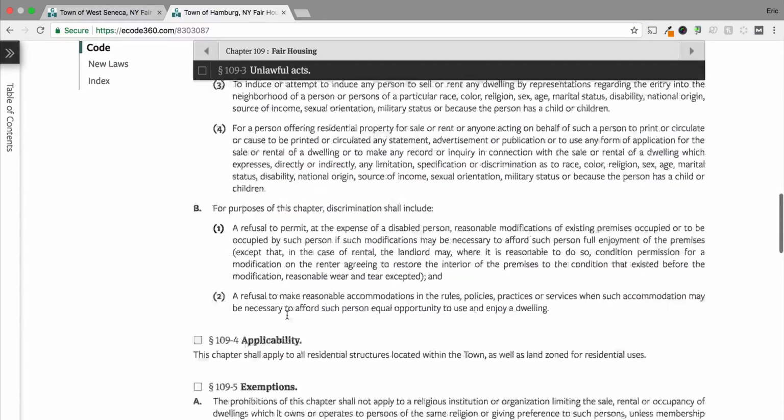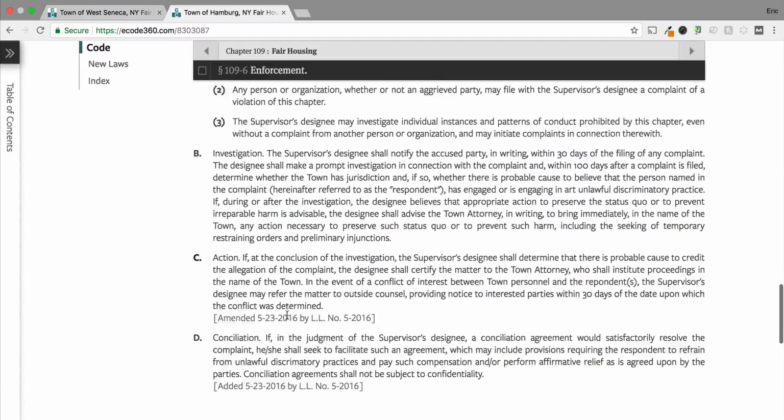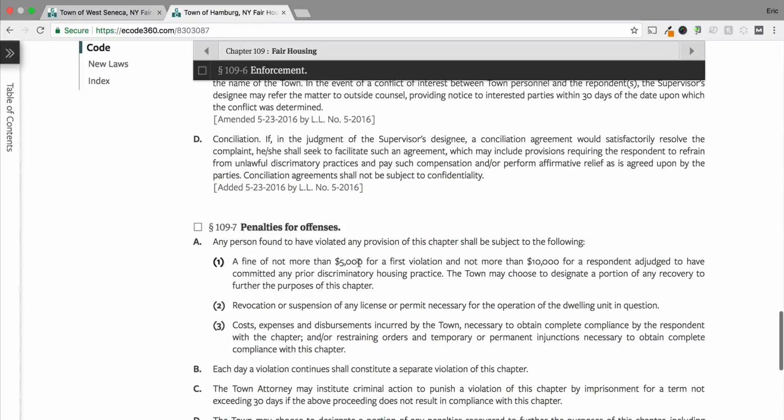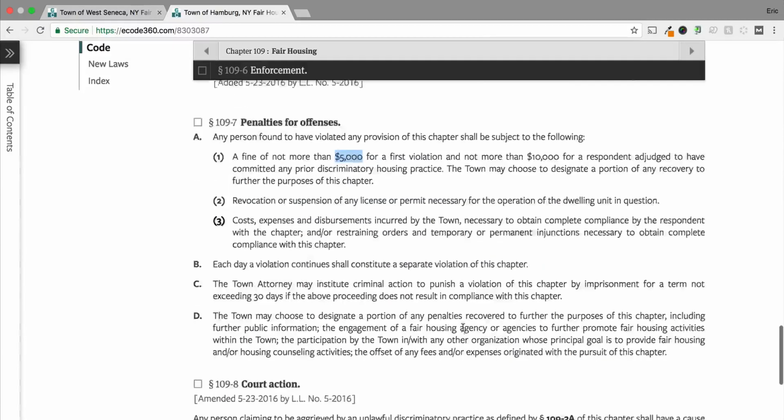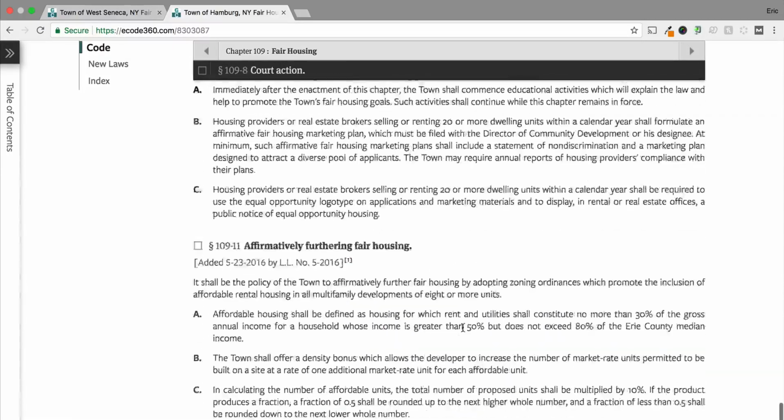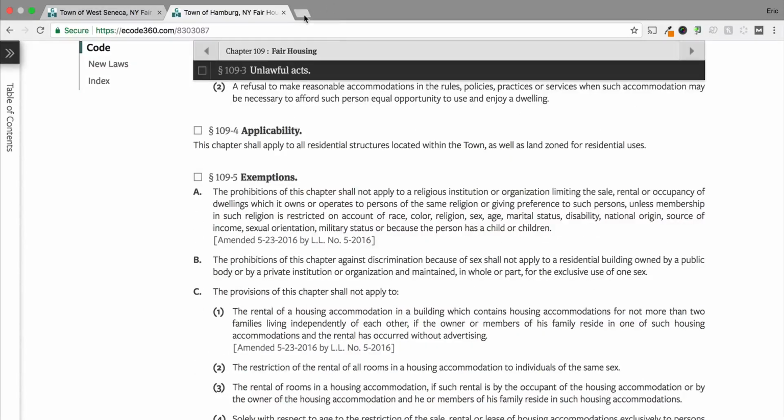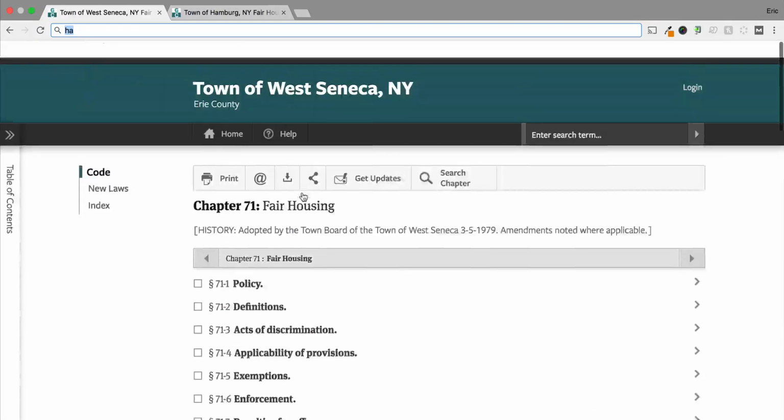And another interesting thing is in Hamburg, let's see if I go down, penalties for offense. You can get a fine of up to $5,000 for the first violation, and not more than $10,000 for a respondent adjudged to have committed any prior discriminatory housing practice. So I'm not an attorney, but I believe that this $5,000 fine is actually on the town level. So that's not even a federal discrimination case. So you can get a lot of information just by searching your town and then looking up the code book and seeing if you can find a section on fair housing.